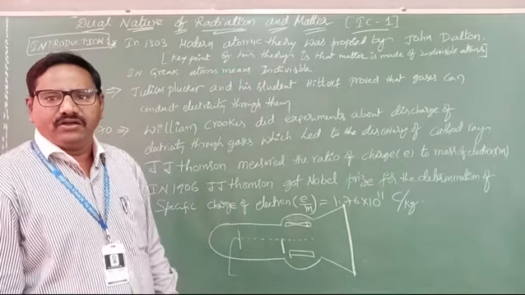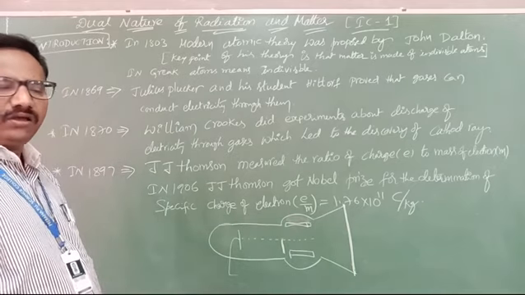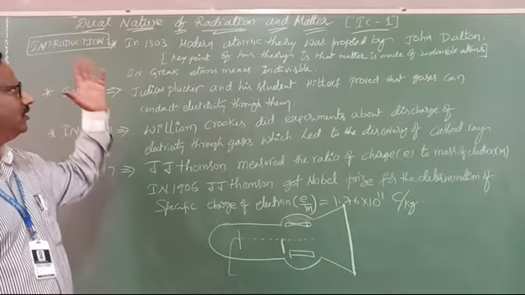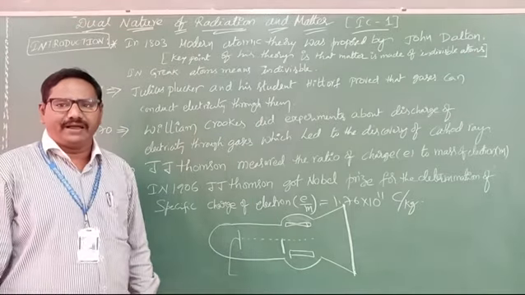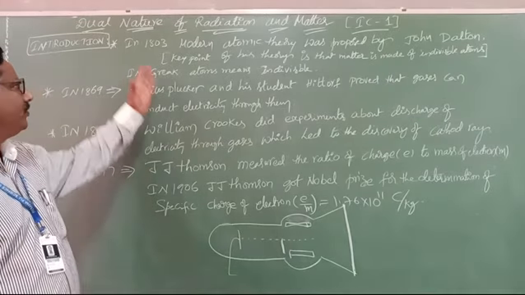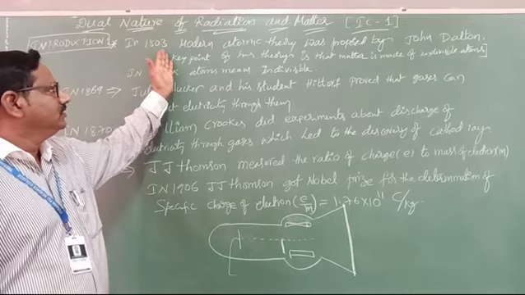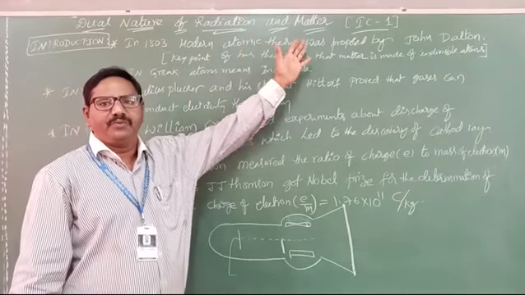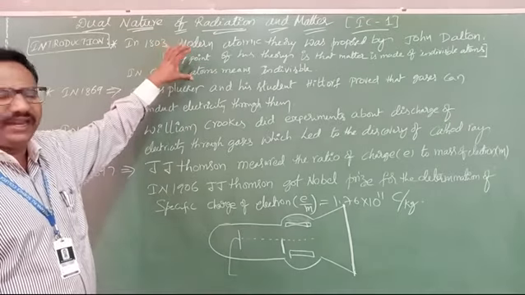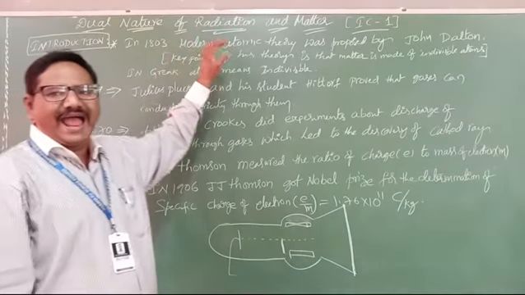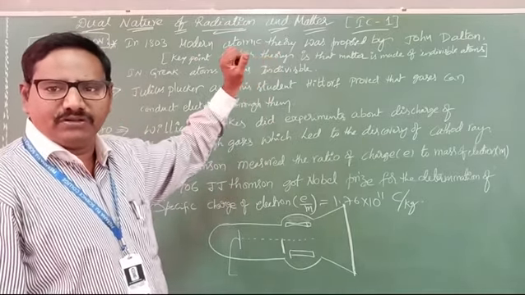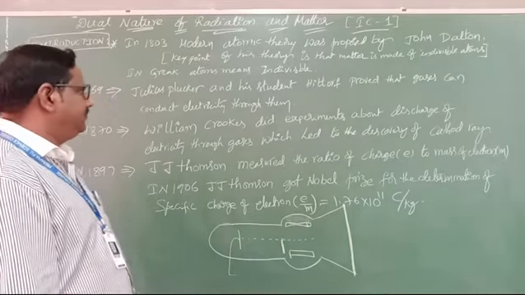In the introduction, we already know that the first modern atomic theory was proposed by John Dalton. In which year did he propose it? In 1803, the modern atomic theory was proposed by John Dalton. What is the key point in this theory? That atoms are indivisible. That is the key point of this theory.